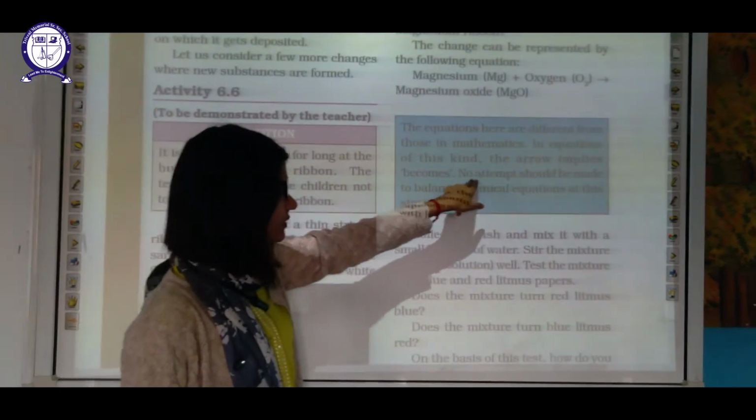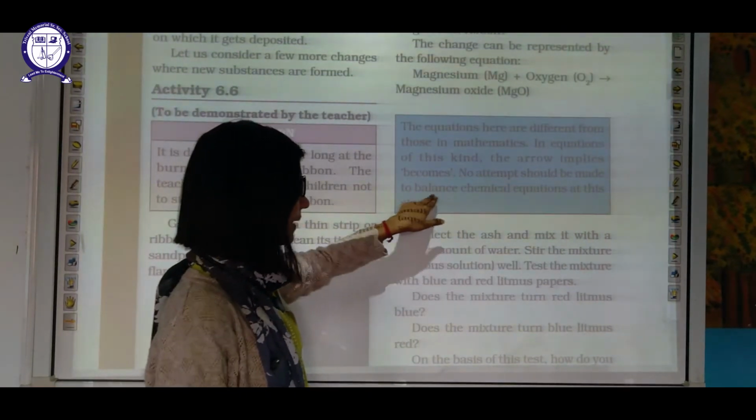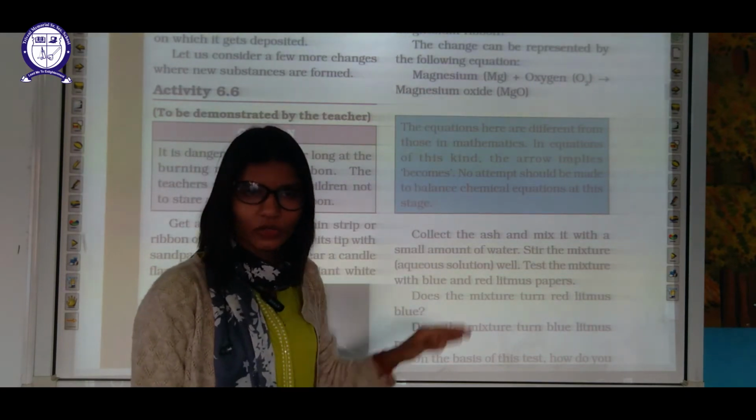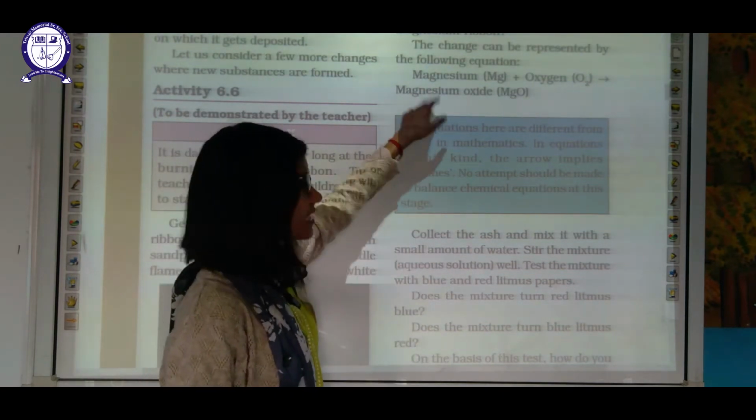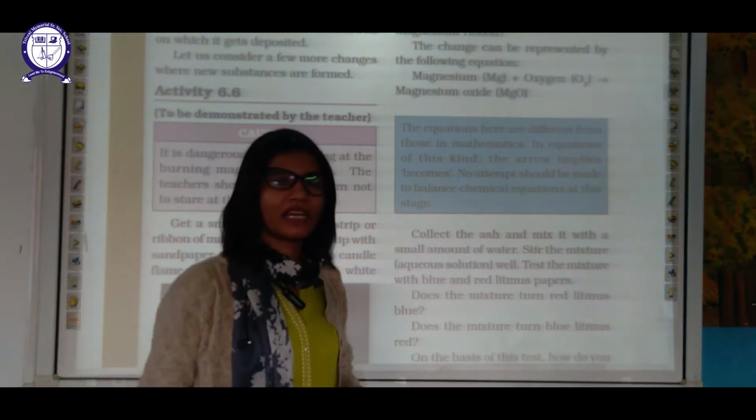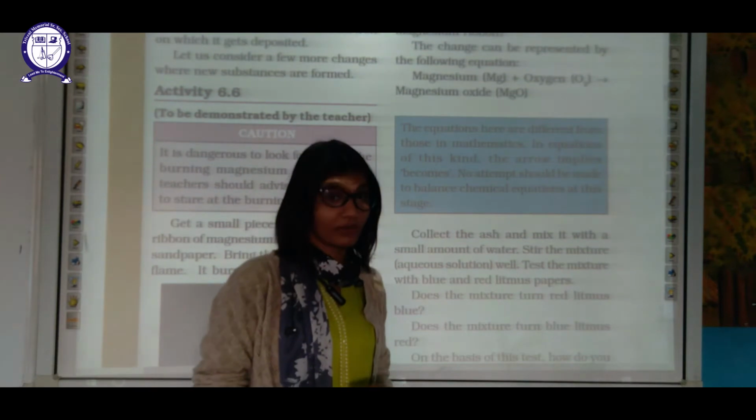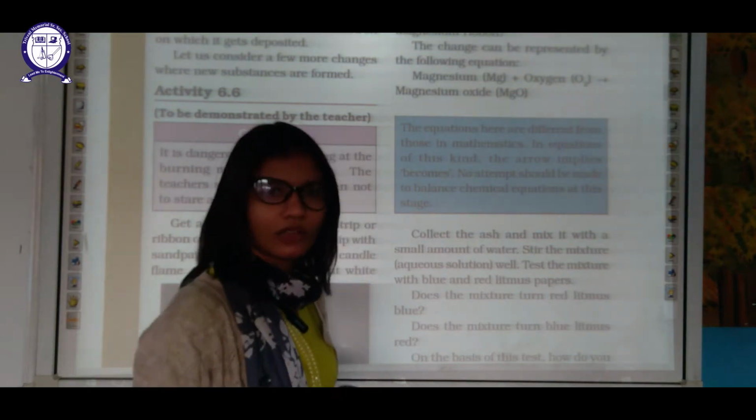Okay, no attempt should be made to balance the chemical equation at this stage. You don't need to balance both sides like you do in mathematics. They are entirely different equations. We will learn how to balance them in your higher class, not at this stage.